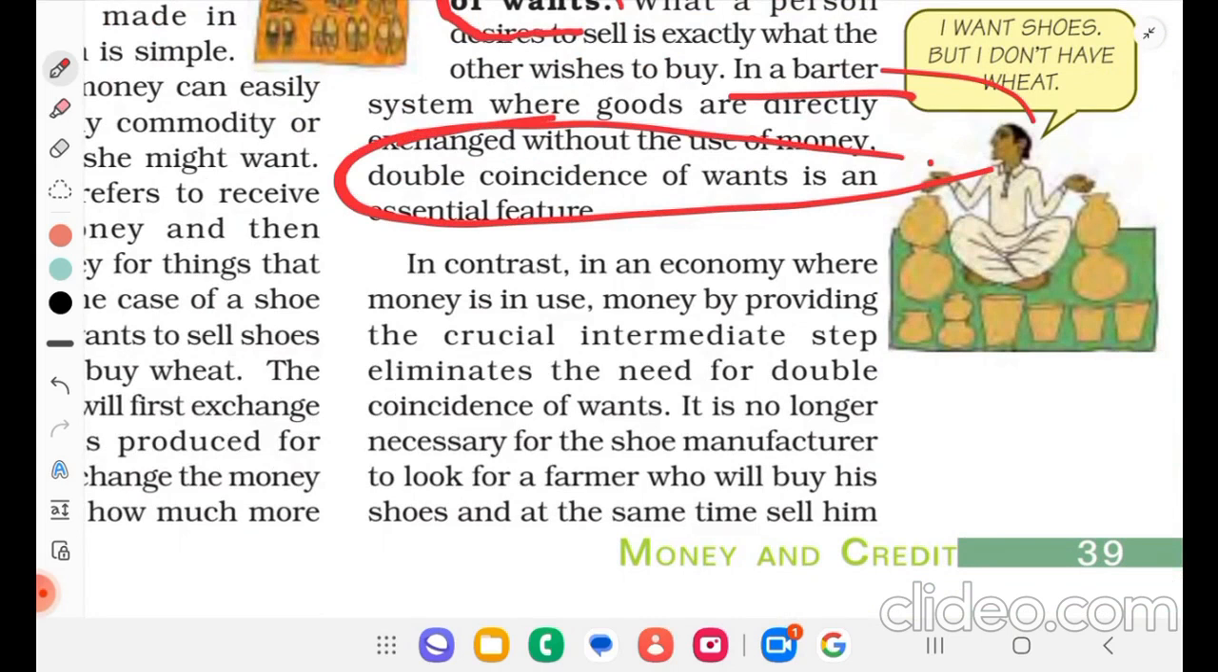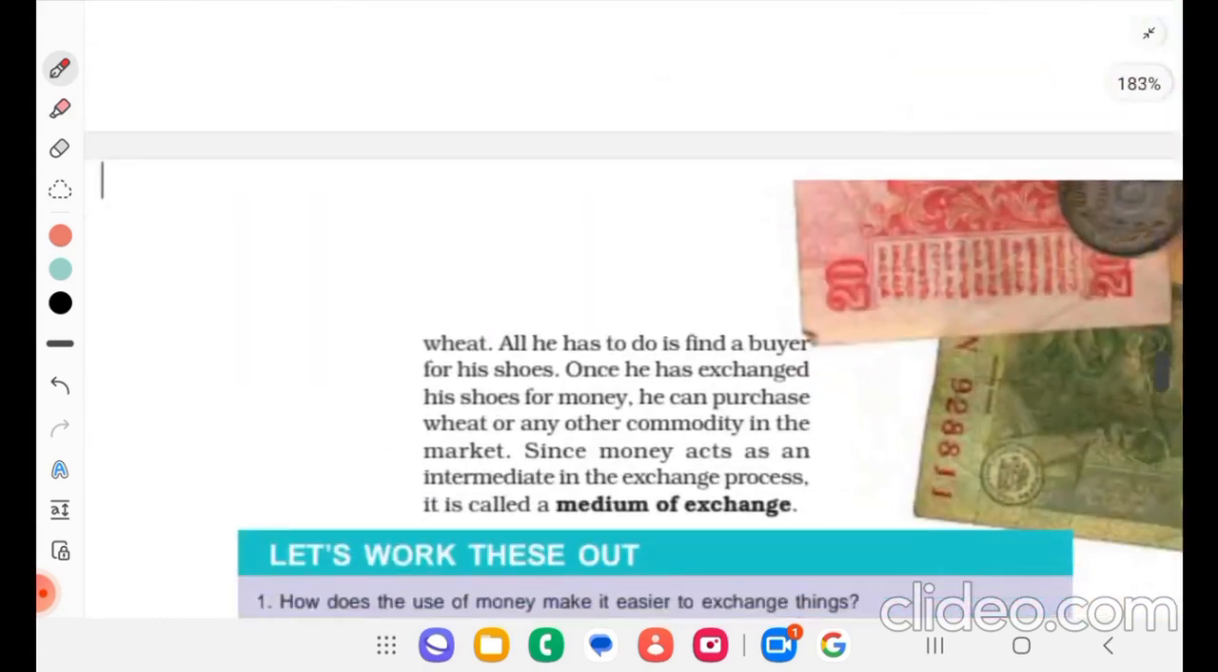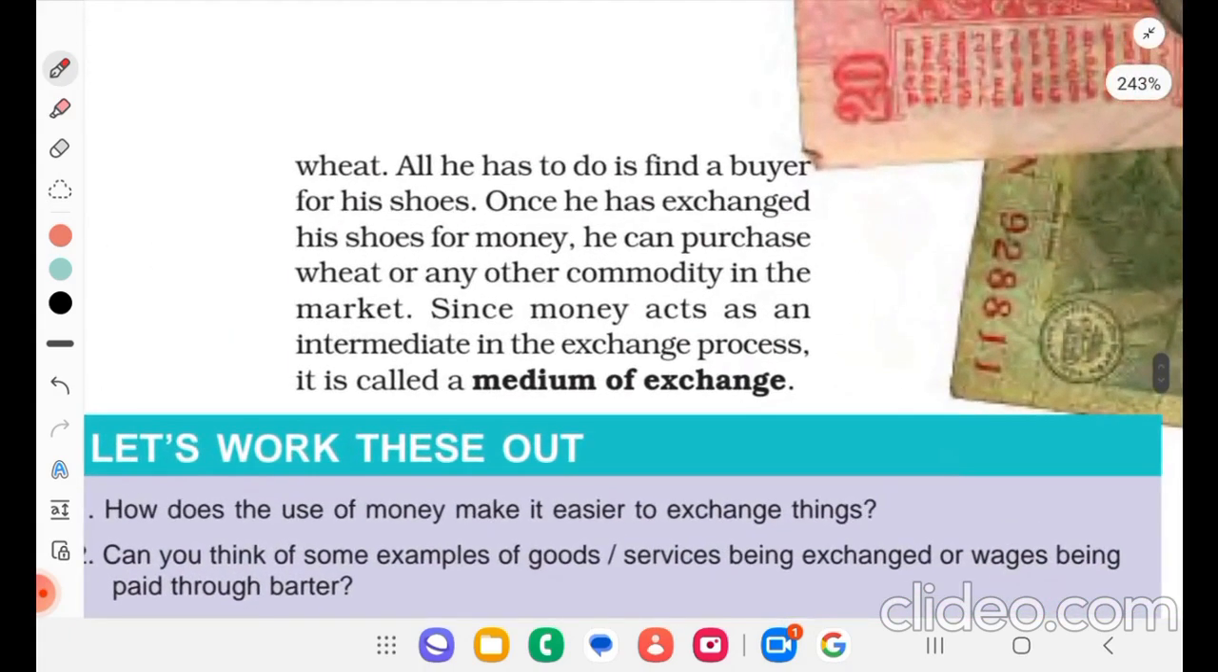In contrast, in an economy where money is in use, money, by providing the crucial intermediate step, eliminates the need for double coincidence of wants. So it is no longer necessary for the shoe manufacturer to look for a farmer who will buy his shoes and at the same time sell him wheat. All he has to do is find a buyer for his shoes. Once he has exchanged his shoes for money, he can purchase wheat or any other commodity in the market. Since money acts as an intermediate in the exchange process, it is called a medium of exchange.